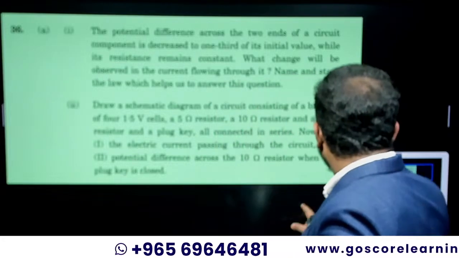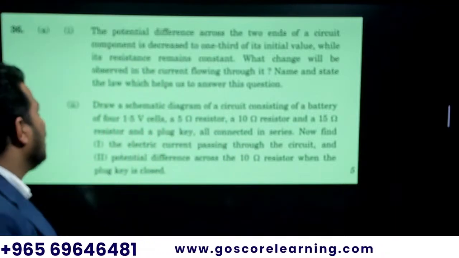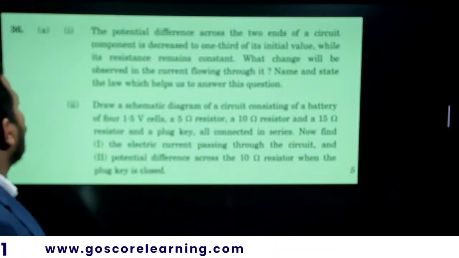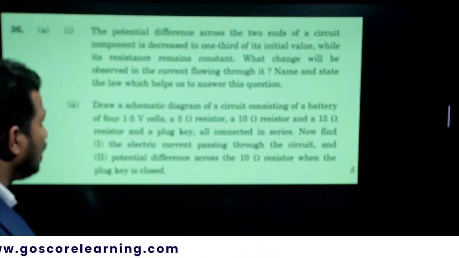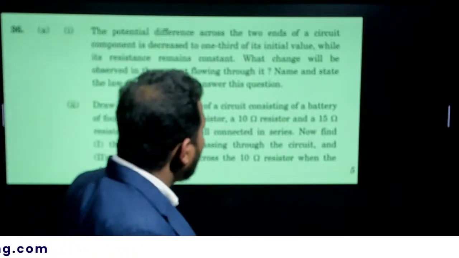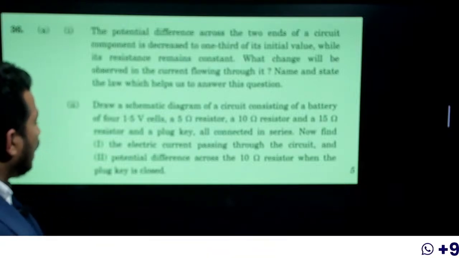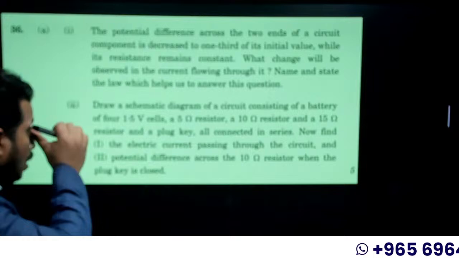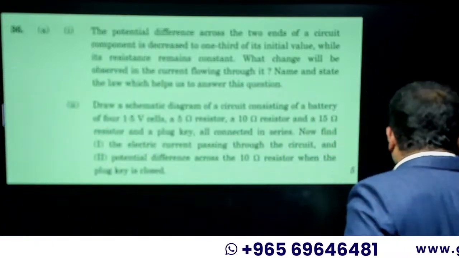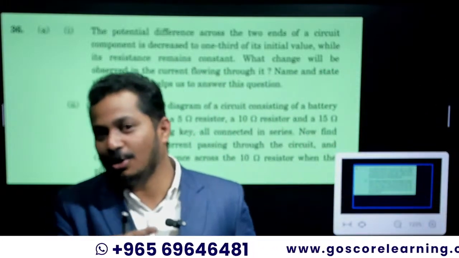Now let's move to the 5 marker, a physics topic. The potential difference across two ends of a circuit component decreases to 1/3 of its initial value, while its resistance remains constant. What change will be observed in the current flowing through it? Name and state the law which helps us to answer this question. Read the question 1 or 2 times; you can pause the video and read it.